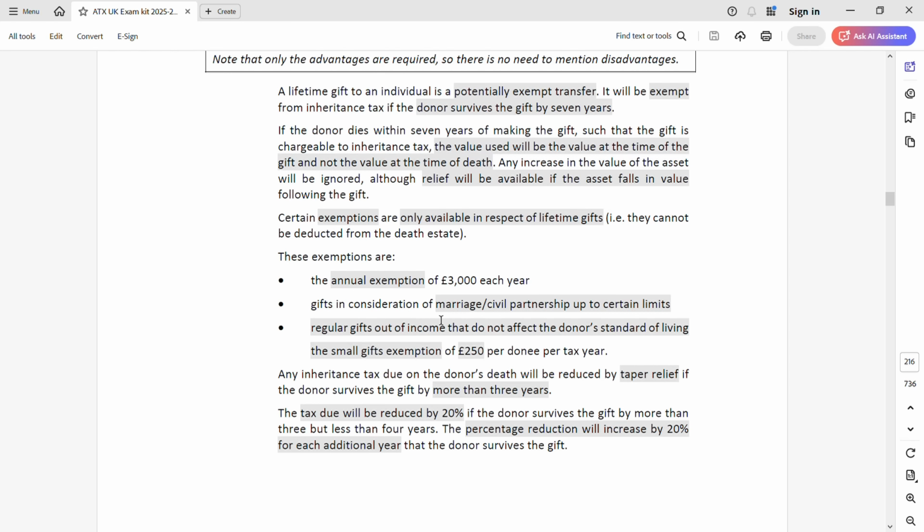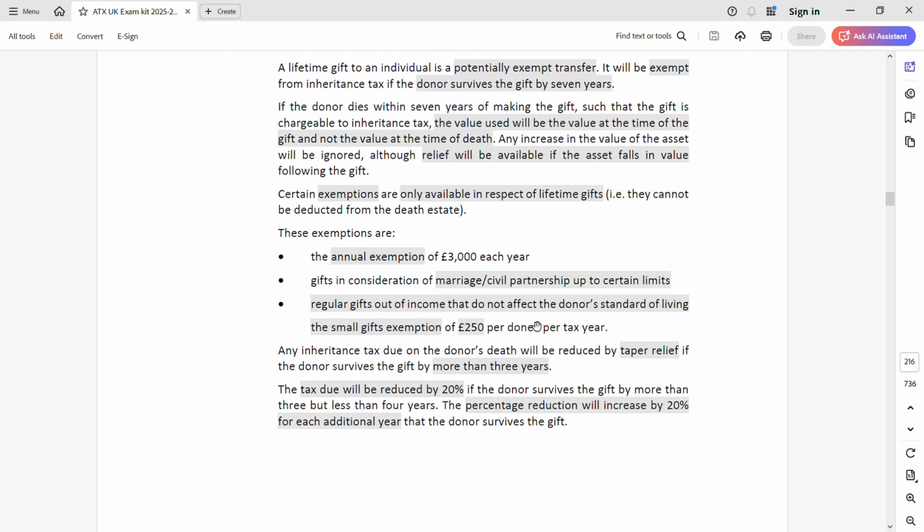Mostly in inheritance tax they will ask you about exemptions that are available on death estate or lifetime gifts. This is a very common and frequently asked question that you can expect. Next, taper relief. This happens when the donor lives more than 3 years but dies less than 7 years later. So within 3 to 7 years, taper relief applies. For each additional year they survive, the taper relief keeps increasing by 20%. So that is what is explained here. That means the tax due will reduce by 20%; the taper relief percentage will increase by 20% for each additional year.